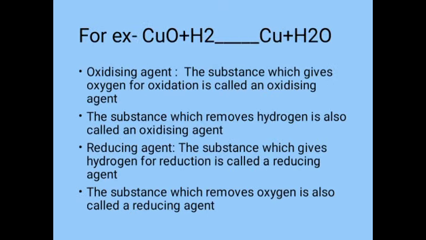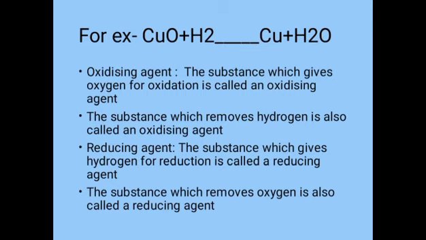For example, when copper oxide is heated with hydrogen, then copper metal and water are formed. In this reaction, copper oxide is changing into copper. That is, oxygen is being removed from copper oxide. Now, by definition, removal of oxygen from a substance is called reduction. So we can say that copper oxide is being reduced to copper.